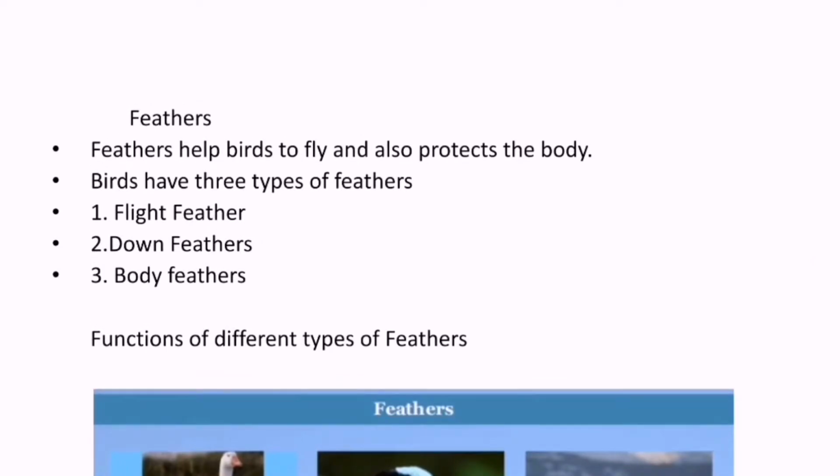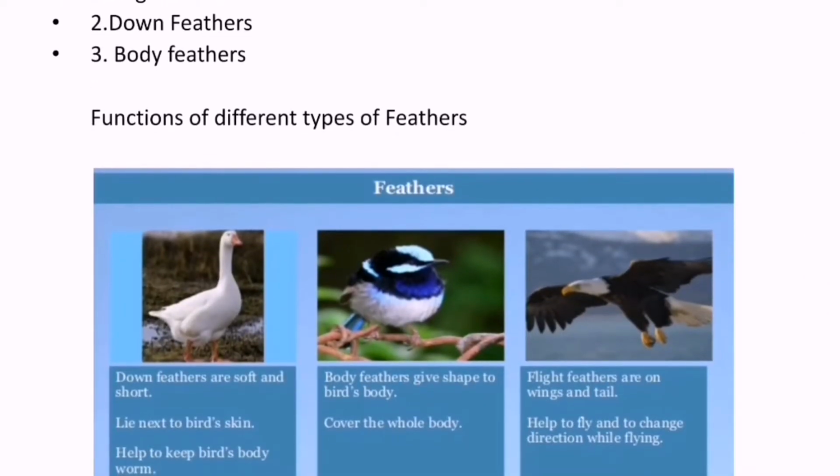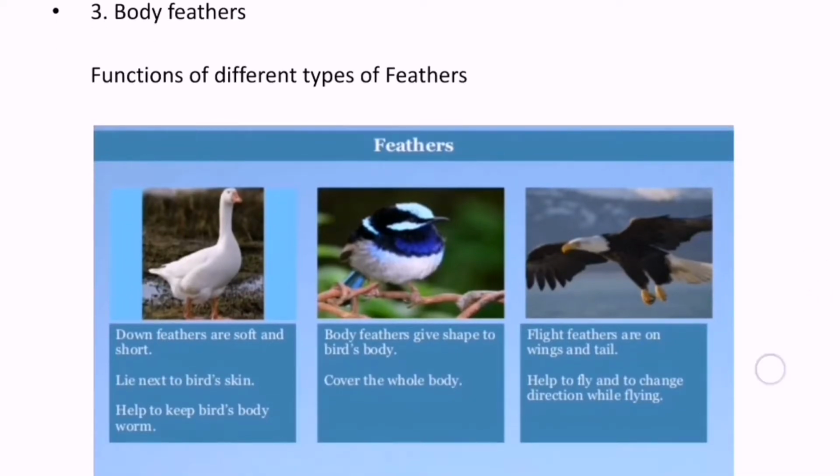There are types of feathers. Feathers help birds to fly and also protect the body. Birds have three types of feathers: flight feathers, down feathers and body feathers. Now see the functions of different types of feathers.